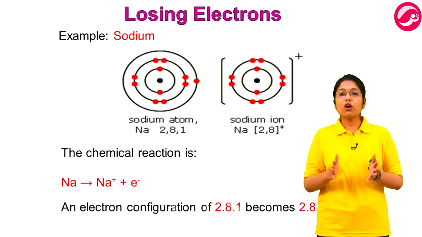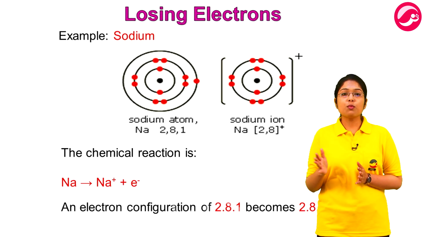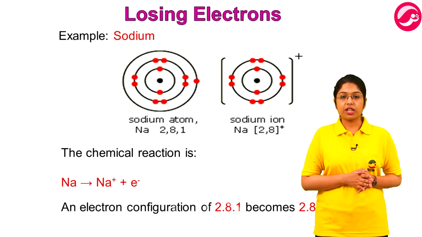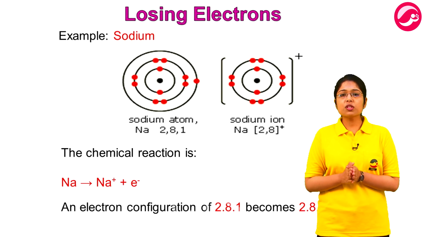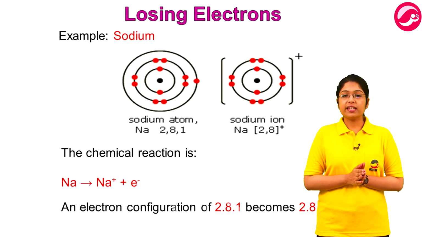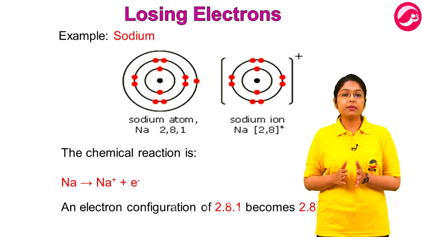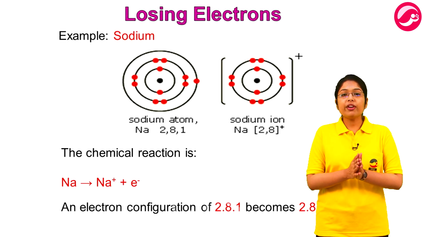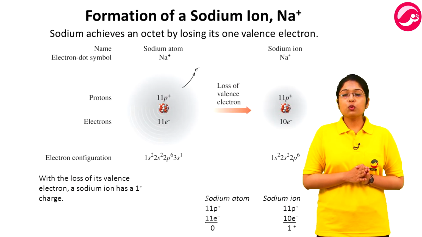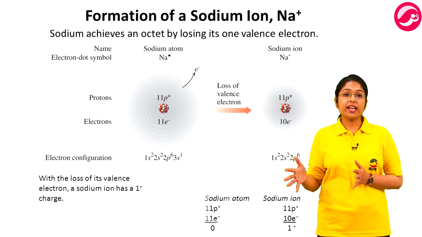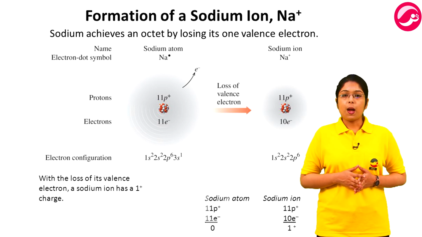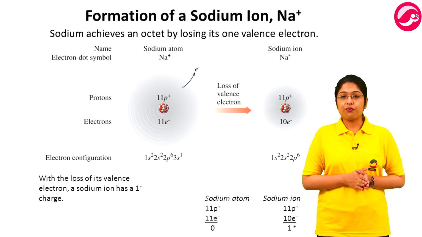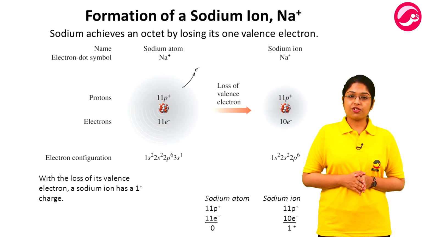So, to have a complete octet, sodium needs 7 more electrons in its outermost shell. But if it loses 1 electron from the M shell, then shell L will become the outermost shell with an already completed octet. Losing 1 electron is easier than gaining 7 electrons. But this doesn't come for free.